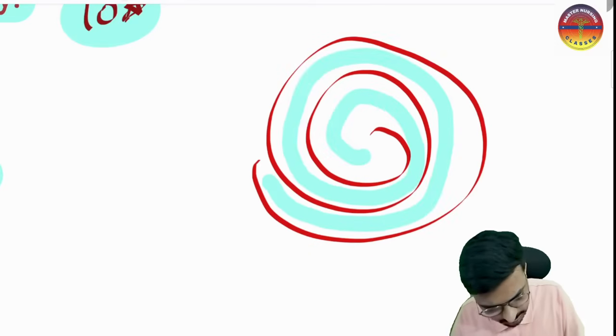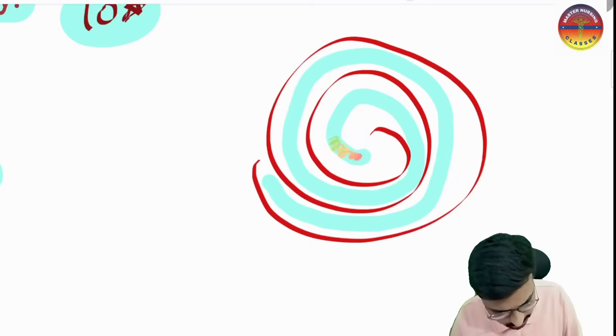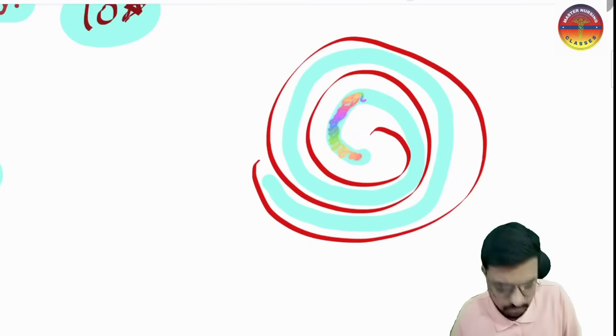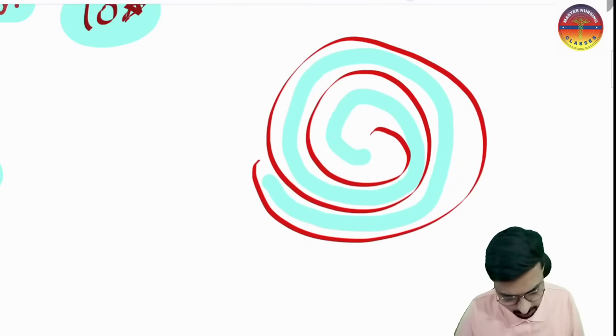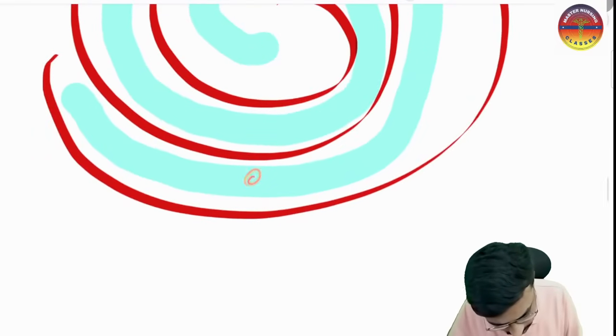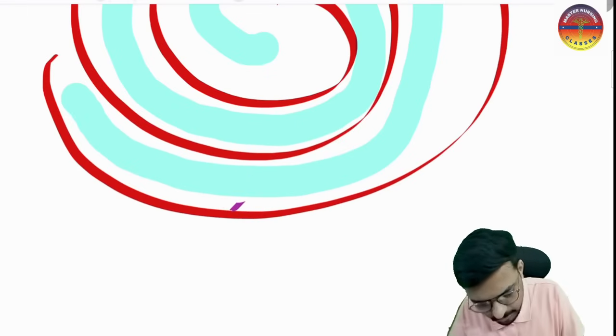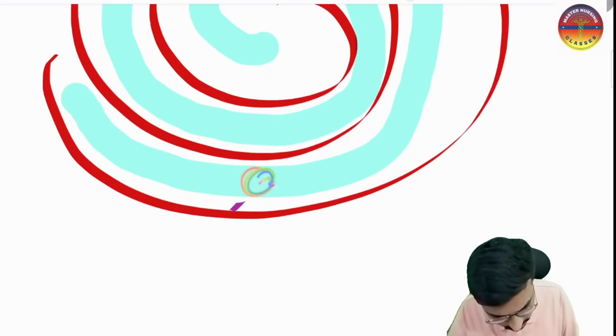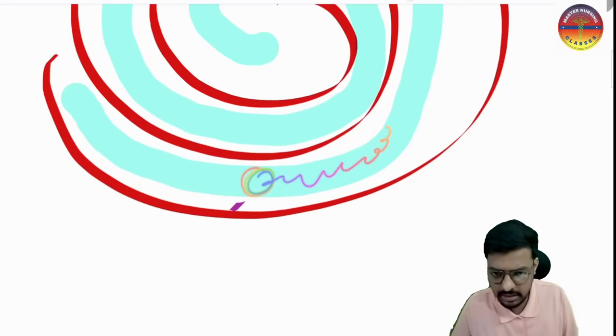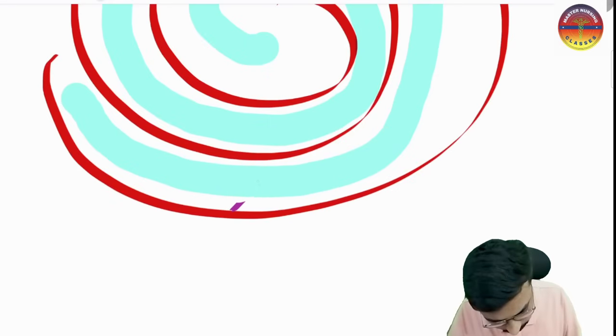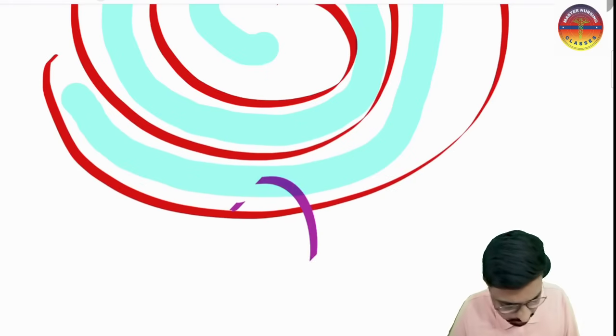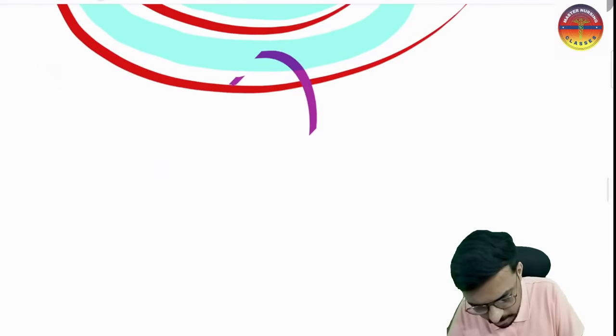Inside this membranous labyrinth we have fluid, called the endolymphatic fluid. This is the membranous labyrinth, and this is the bony labyrinth. Here we have the perilymphatic fluid: between the membranous and bony labyrinth the fluid is called perilymph, and the fluid present inside the membranous labyrinth is called endolymphatic fluid.